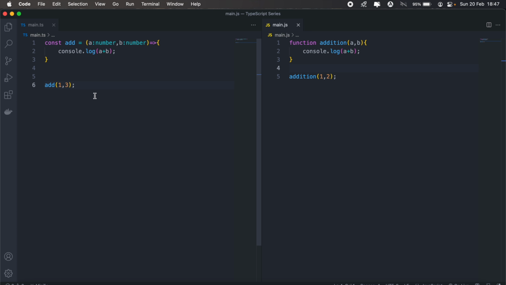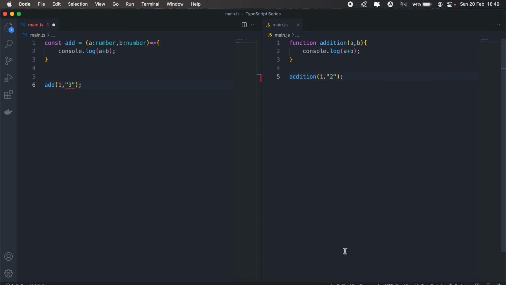On my left, I have a TypeScript file opened, and on the right is a normal JavaScript project. So on my left, as you can see, I have an addition function which accepts two parameters, A and B, and both of these parameters have to be numbers. So if I try to pass a string, for example, let's say my 3 was a string, TypeScript would automatically return an error saying string is not assignable to parameter of type number. But if I do this in my normal JavaScript, I don't get any error being passed, and I'll only come across this issue or face an issue with this line here, or line 5, once I actually run the application later on. So that's the beauty of using TypeScript.